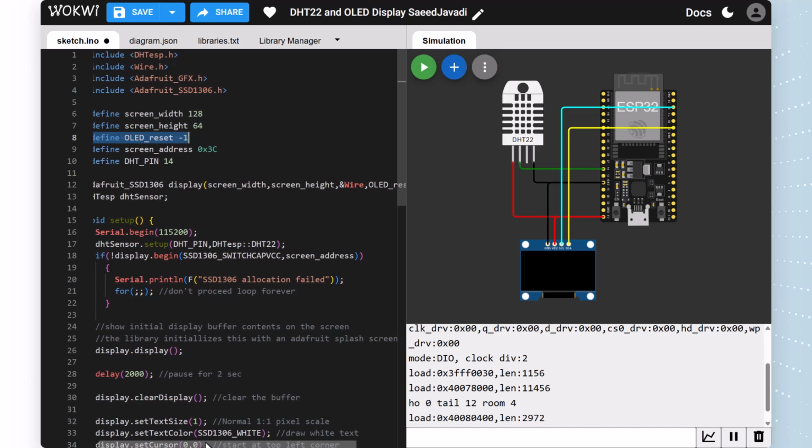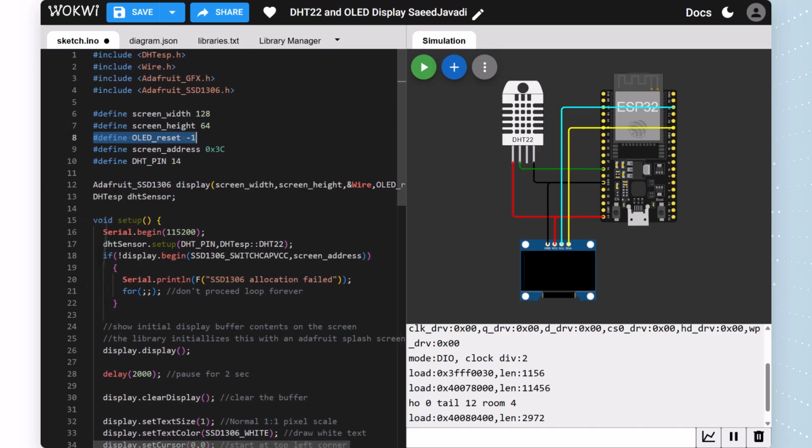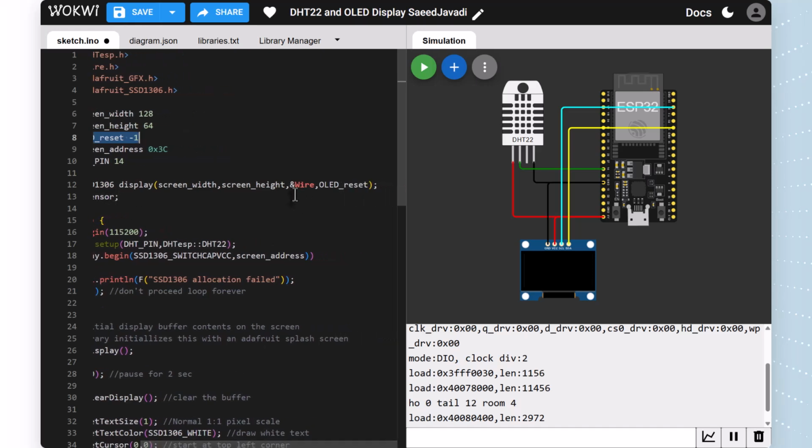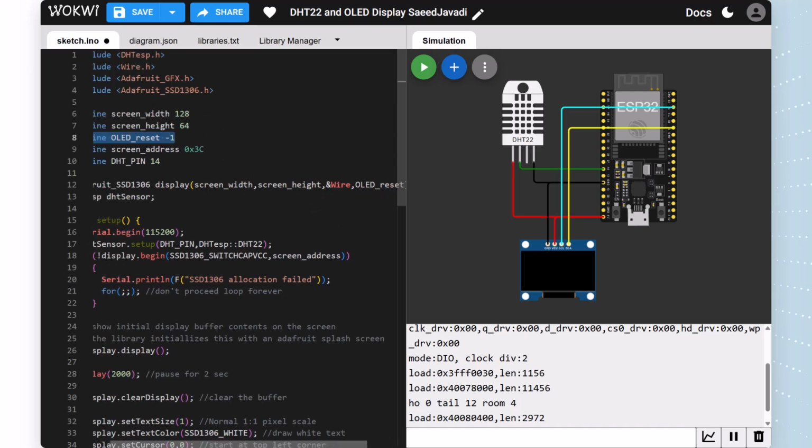After that, we just need to write this code for the Adafruit library: Adafruit_SSD1306 display, with screen width, screen height, and Wire for I2C communication, and OLED reset.